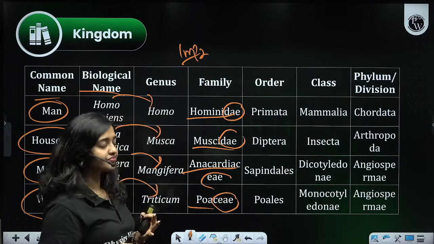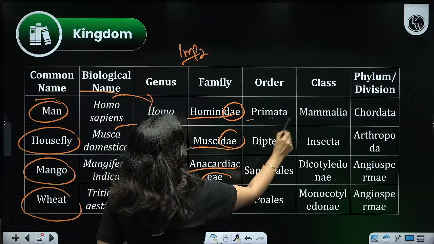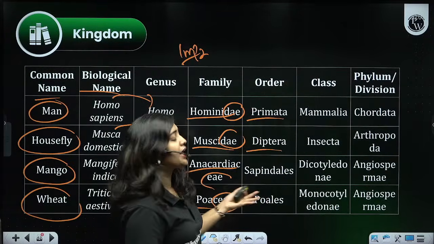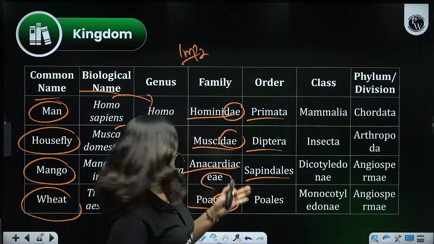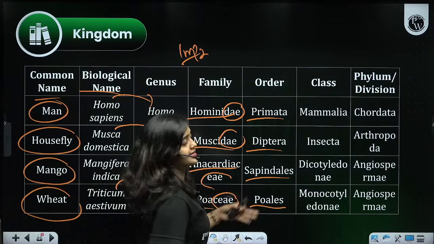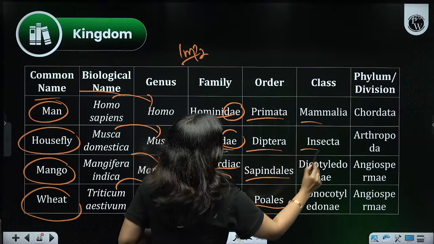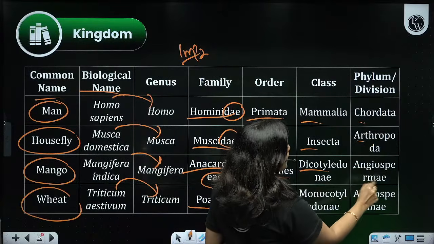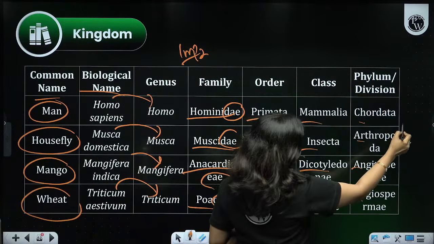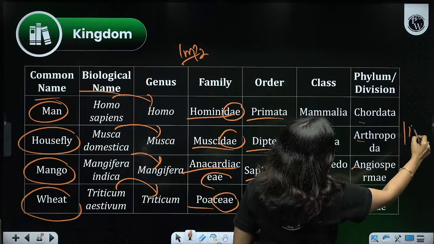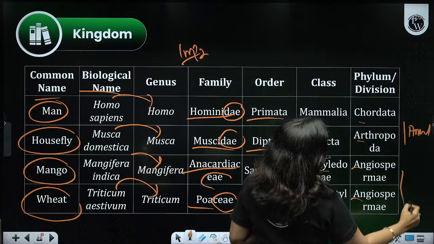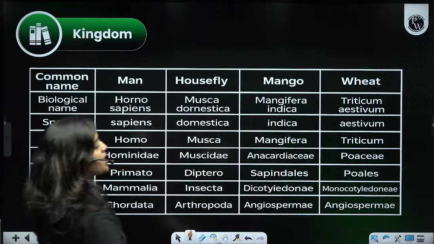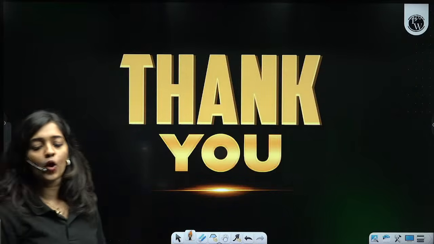The order: man to the order Primata, housefly to the order Diptera, mango to the order Sapindales, and wheat to the order Poales. And the class: Mammalia, Insecta, Dicotyledonae, Monocotyledonae. The phylum: Chordata, Arthropoda, Angiospermae and Angiospermae. The kingdom: the first two belong to kingdom Animalia, and the other two belong to kingdom Plantae. Okay, the same table. So that's about this chapter.